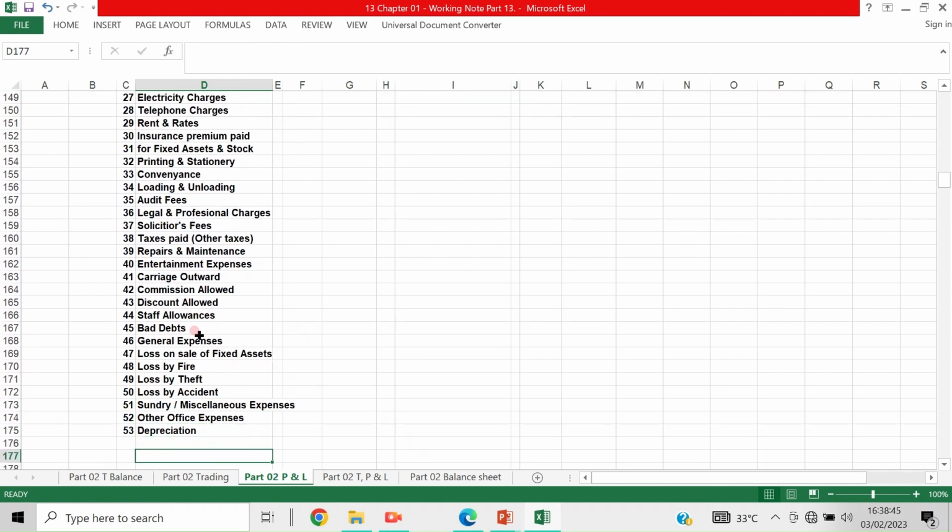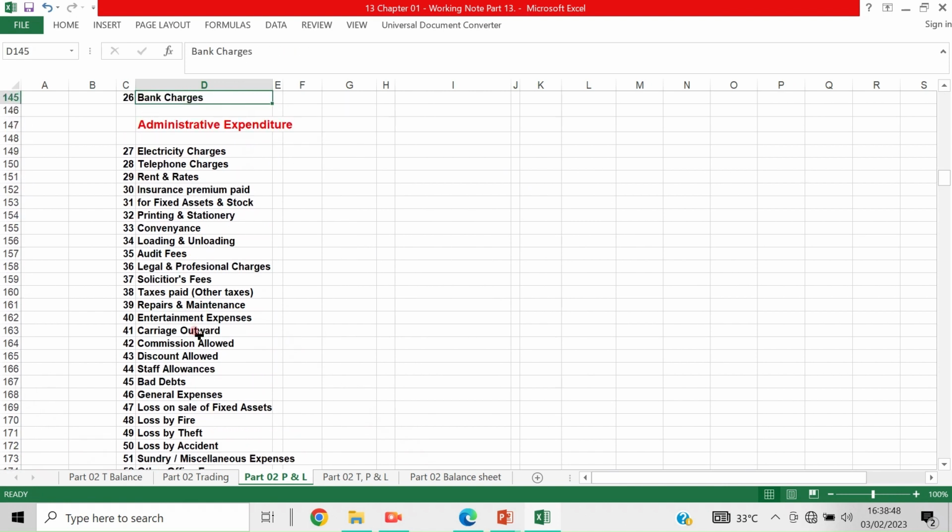Now administration expenses. These are a very long head and should be clubbed.